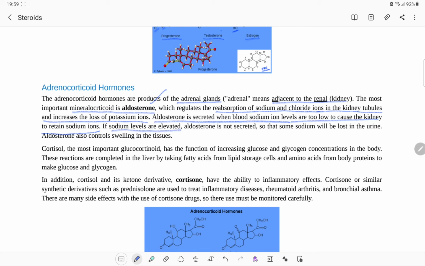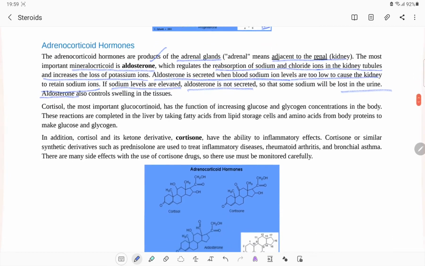But if the sodium levels are elevated, aldosterone is not secreted, so that some of the sodium will be lost in the urine. Aldosterone also controls swelling in the tissue. Mostly swelling in the tissue is because of the excess amount of brine, or sodium chloride, or sodium ions in the body. Aldosterone controls the swelling in the tissue.